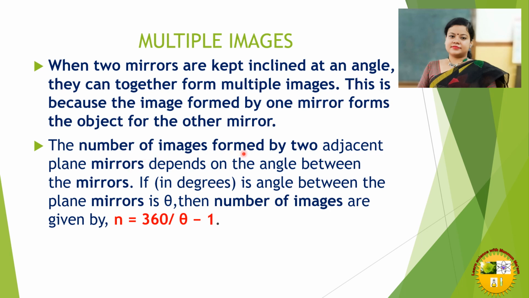The number of images formed by two adjacent plane mirrors depends on the angle between the mirrors. If the angle between the two mirrors is theta, then the number of images is given by n equal to 360 degrees by theta, minus 1. So that is the formula that will help us know how many images can be formed depending upon the angle between the two plane mirrors. I repeat, n, the number of images, equals 360 degrees by theta, minus 1.